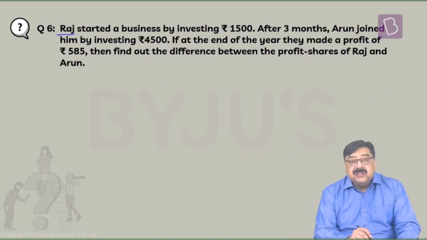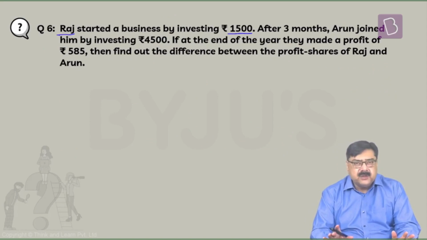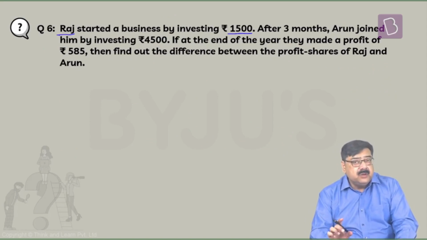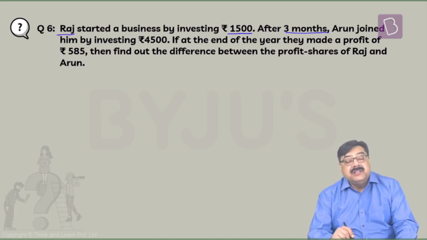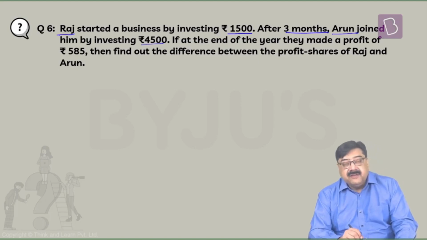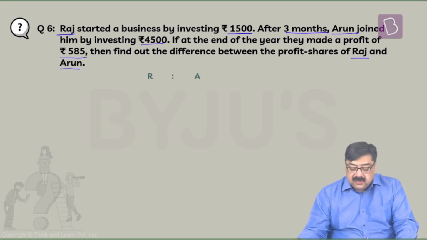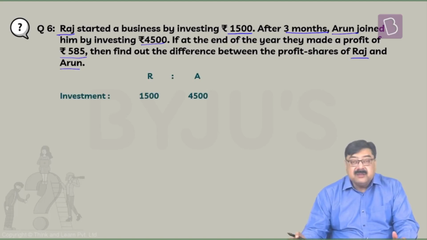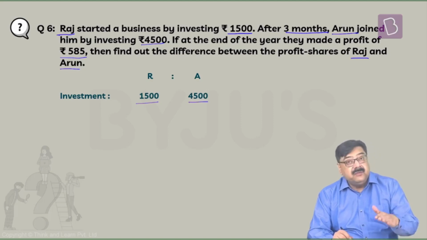Next question. Raj started a business by investing rupees 1,500. It's a very simple topic, as you can see, but the basic concept of ratio and proportion needs to be very clear. Now, after 3 months, now the duration comes into picture. Arun joined him by investing rupees 4,500. If at the end of the year they made a profit of rupees 585, then find out the difference between the profit shares of Raj and Arun. Now see, it is already given to us that the investment made by Raj is rupees 1,500, and after 3 months Arun has joined with 4,500.